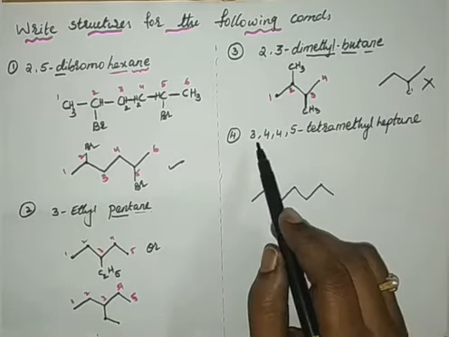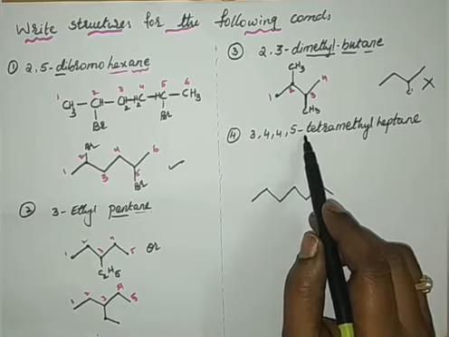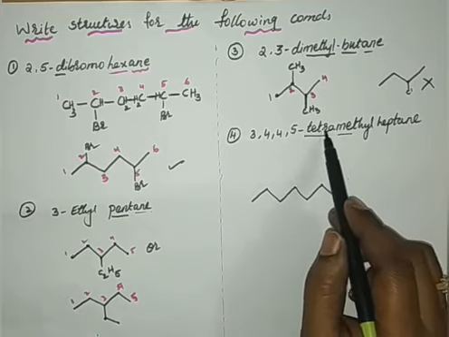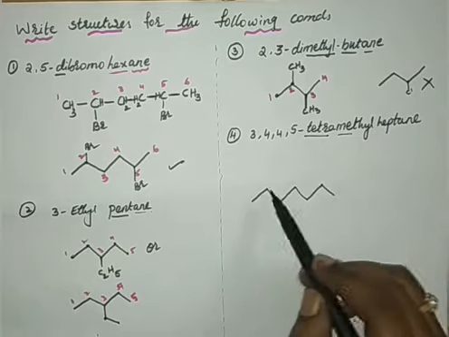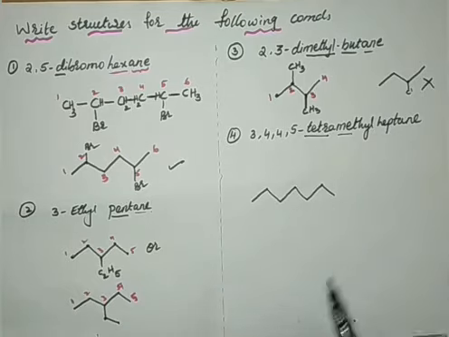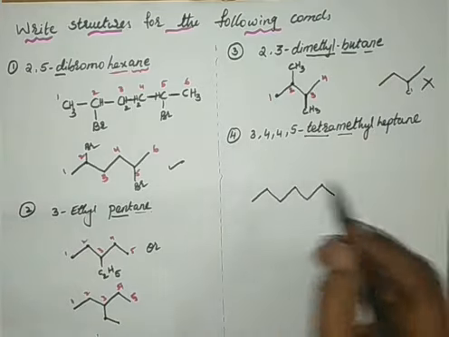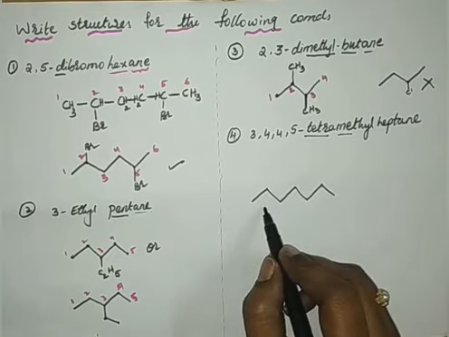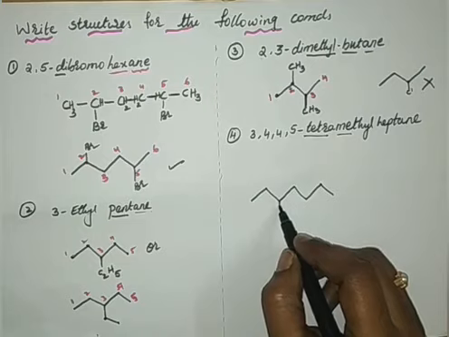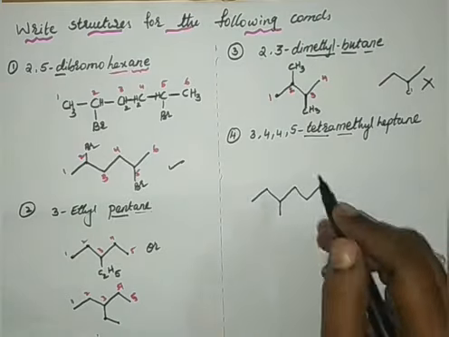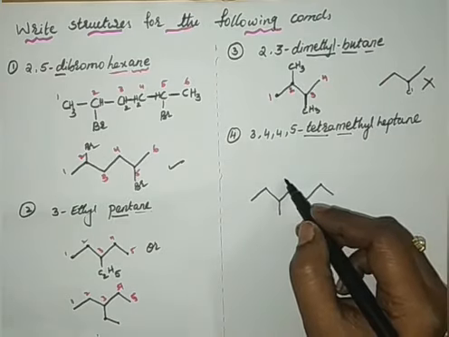Okay. So again, 3,4,4,5-tetramethyl. Tetra means 4, methyl group. Hept, 7 carbons. Ane, alkane. Right. So I'm giving numbering always from this side. So let me follow from this side. 3: onto the third carbon there is a methyl. And onto the 4, 4. May I write like this?